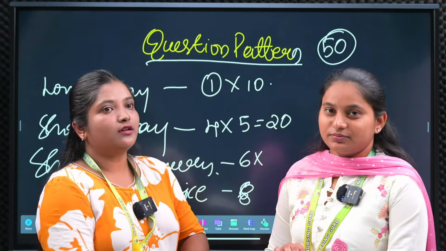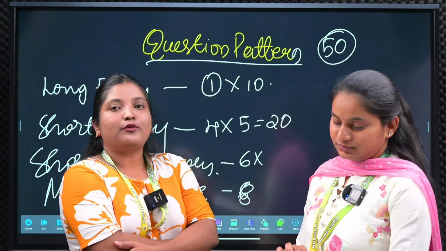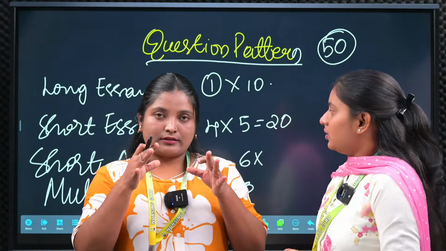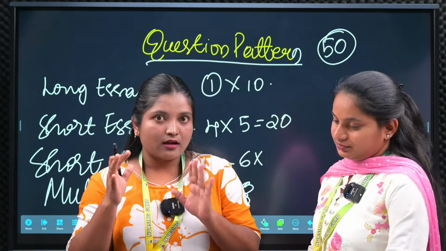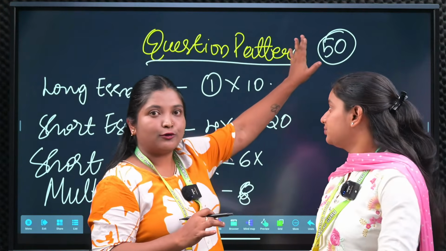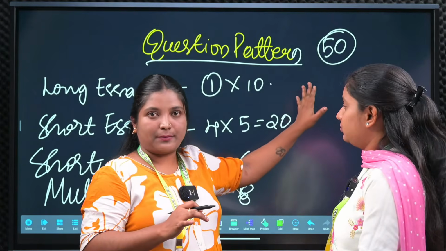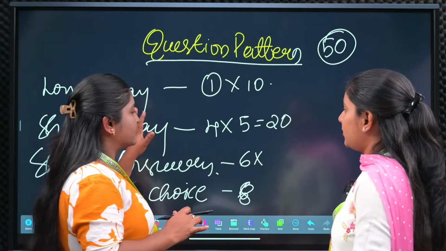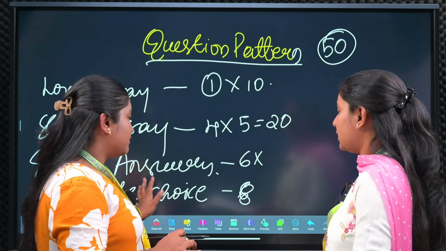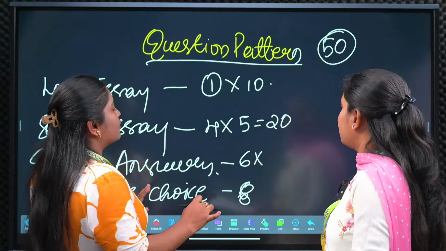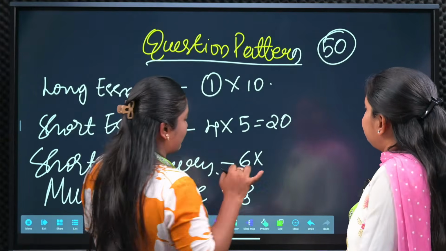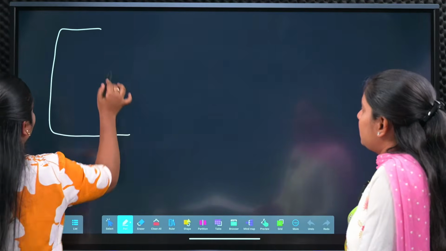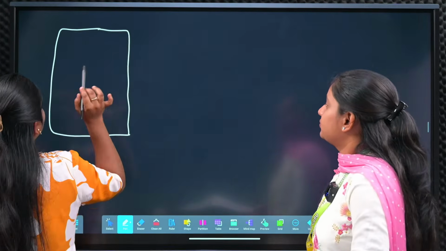Okay, so what you have to know is the things about how you need to write the examination. First I have told you that a 50 marks paper will be there. Okay, and we know what type of questions will be there: long essay, short essay, short answer, and multiple choice questions. Okay, so where you have to focus right now, I will teach you that. So remember this one. Okay, so here you can see this is the paper.